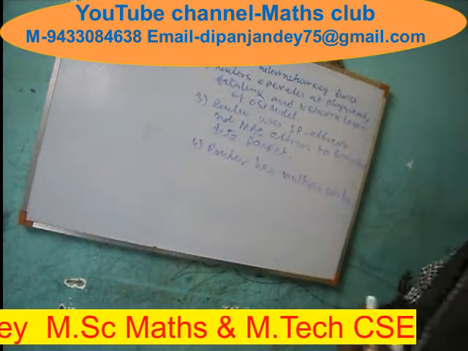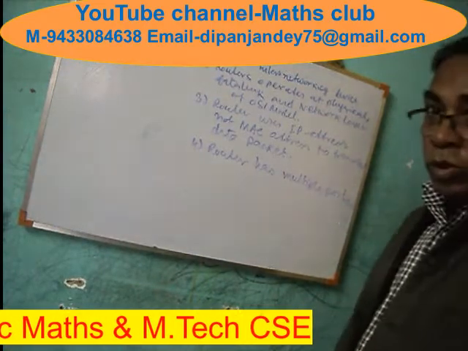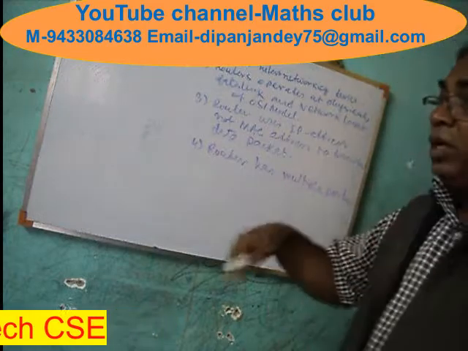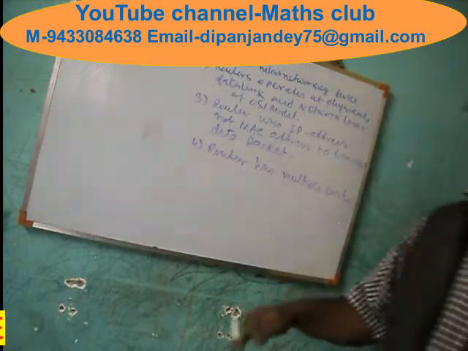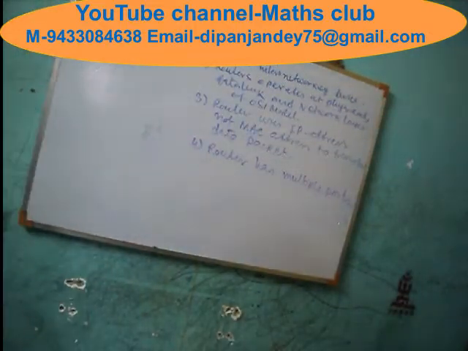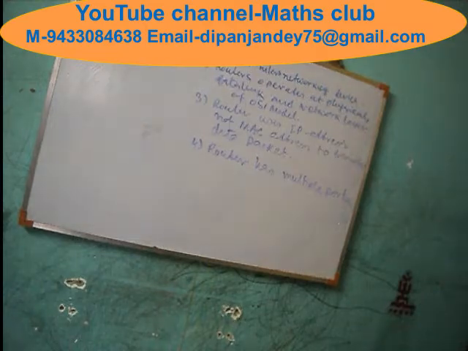That is, not only 2 ports, not only 3 ports, not only 4 ports. The number of ports is not fixed, it is multi-port: 2 ports, 3 ports, 4 ports, many ports. Router has multiple ports.